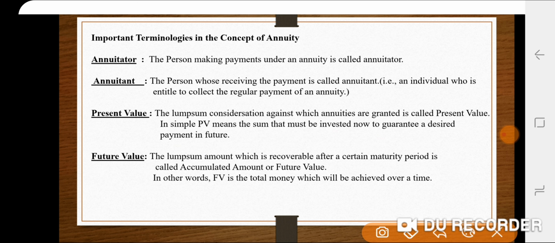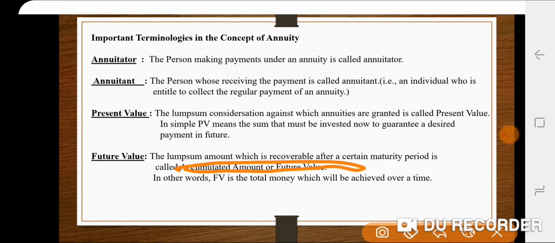Future value means the lump sum amount which is recoverable after a certain maturity period. Once you have made an investment, after the expiry of a certain time period or maturity period, you are going to receive some lump sum amount. That will be termed as either the accumulated amount or the future value.